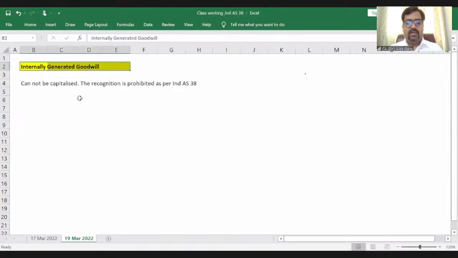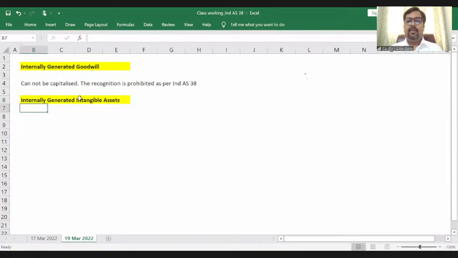The second one is now we'll be talking about internally generated intangible assets. Now the question arises. Internally generated goodwill is not allowed to be capitalized, but what about internally generated intangible assets? For example, there are pharma companies, there are IT companies, and they are doing a lot of research and development. They are doing a lot of research.